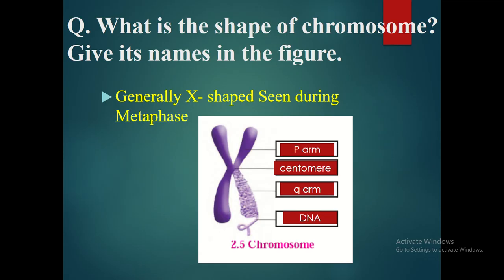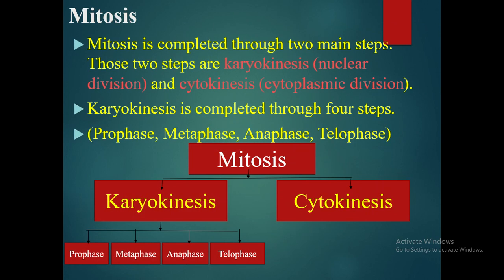What is the shape of chromosome? Give its name in the figure. So generally all the chromosomes appear X-shaped during the metaphase, which consists of P arm and Q arm, and these arms are made up of DNA, which is highly coiled, and at the center these both arms are attached at the centromere. So we will discuss each cell division in detail.